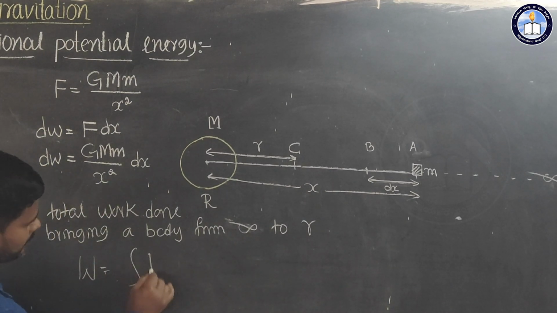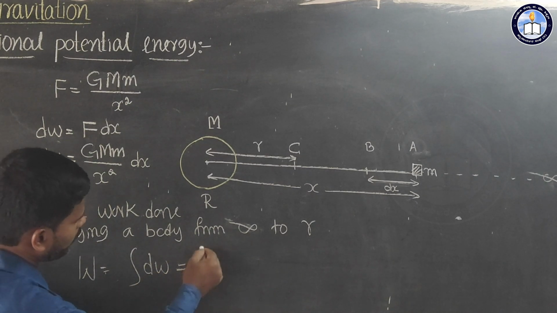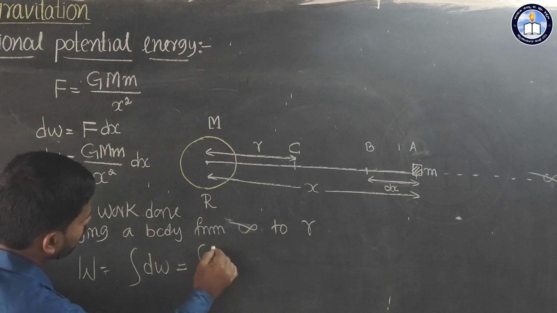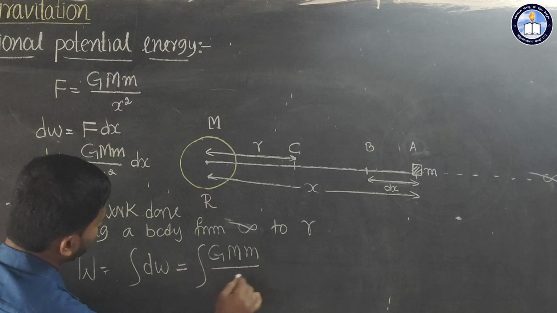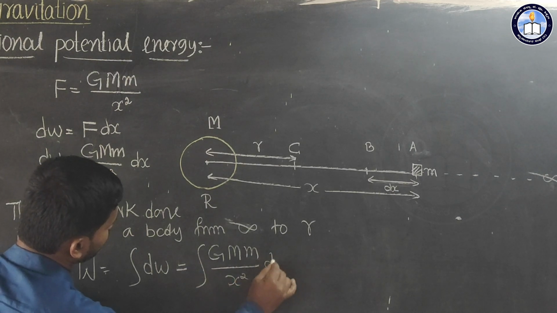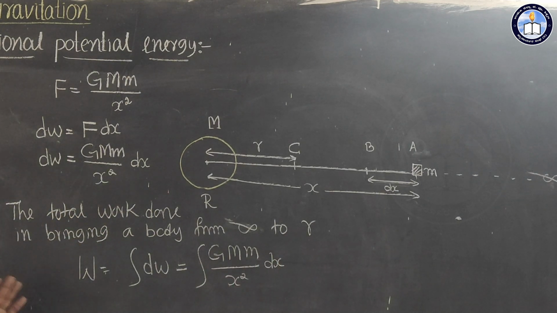integrate this. dW is equal to, this is integration of dW is equal to integration of G into capital M into small letter m divided by x square into dx. Here there is a limit.